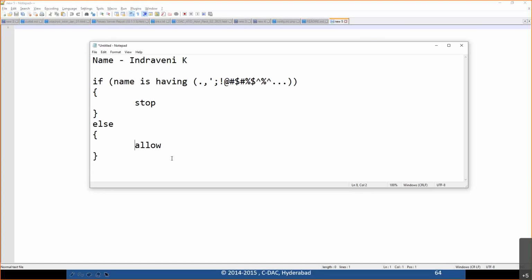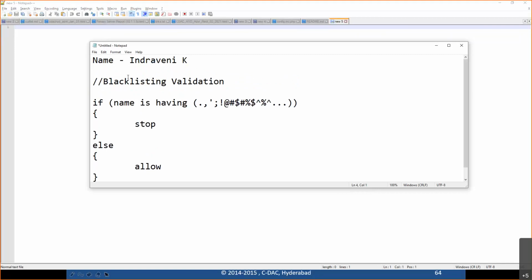Most programmers try to put up this kind of logic. If my name is having any of these, then I'll stop it. If it doesn't have any of these, then I consider that okay, it will be having only valid characters. This is called blacklisting validation. The reason is we are trying to create a list of blacklisted items, the items which are not required for my field. In this way, my list will be very huge.